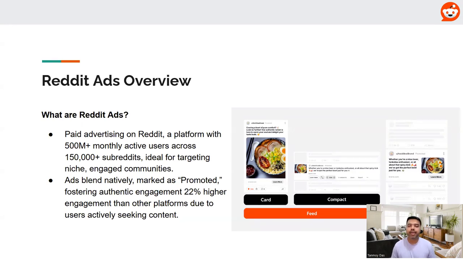Now, these users can be of different types based on various audience targeting. Engaged communities are there, which you can ideally target over here and show your ads on them. Now, in this, different types of ads can be created, which are promoted ads. And what has been seen is that 22% higher engagement than other platforms due to the users actively seeking content. So this platform turns out to be really useful for running marketing purposes, where you're able to reach out to your targeted audience because of the huge amount of traffic this platform gets on a daily basis.